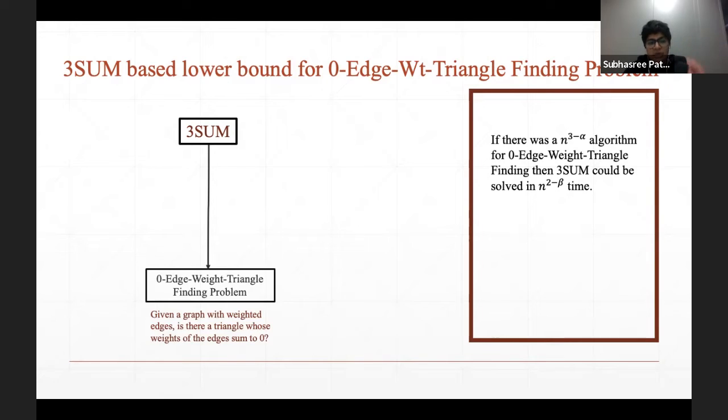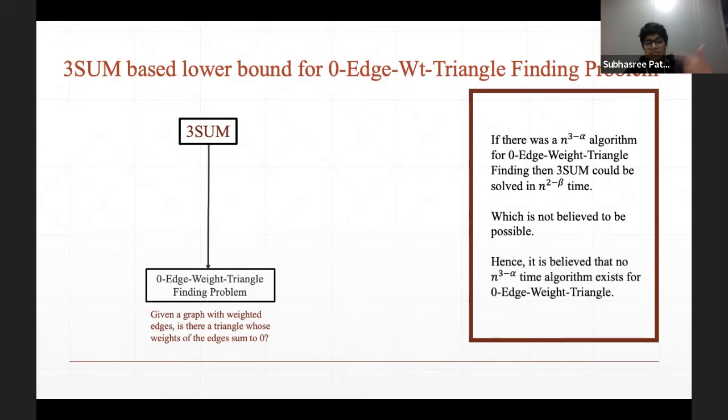And all we want to know is whether there exists a triangle whose sum of the weights of the edges adds to 0, okay? Now, what they showed is that if there was a subcubic algorithm for this zero-edge weight triangle finding problem, then they gave a reduction such that we get a subquadratic algorithm for the three-sum problem, which we do not believe under this classical three-sum conjecture. That means even the zero-edge weight triangle finding problem should require n-cube time.